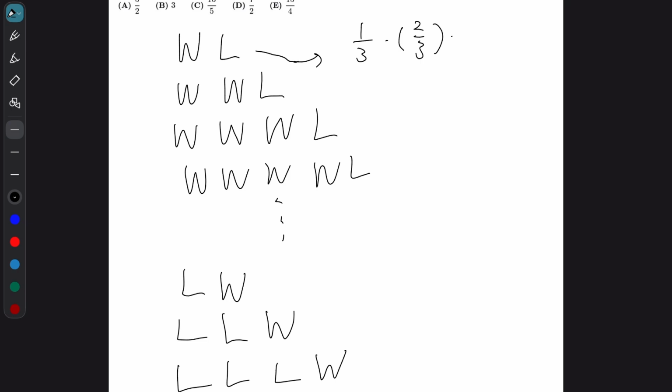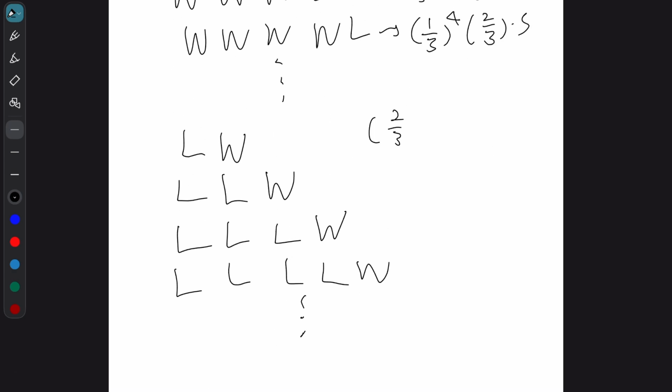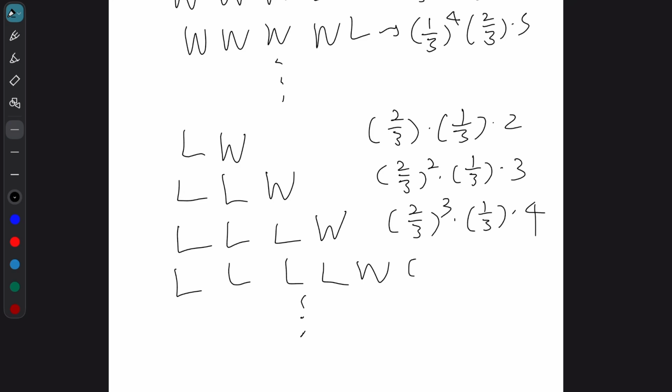So we have to multiply the number of games every time and then divide it by the total number of cases. This is 1 over 3 squared times 2 over 3 times 3, because there are 3 games. 1 over 3 cubed times 2 over 3 times 4. 1 over 3 to the 4th power times 2 over 3 times 5, and so on. Same thing for here. 2 over 3 times 1 over 3 times 2. 2 over 3 squared times 1 over 3 times 3. 2 over 3 cubed times 1 over 3 times 4. 2 over 3 to the 4th power times 1 over 3 times 5, and so on.